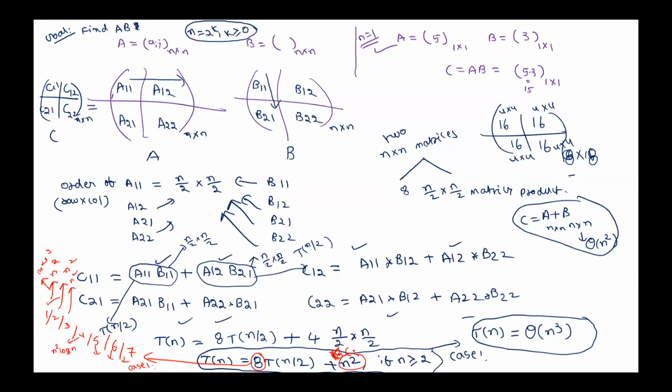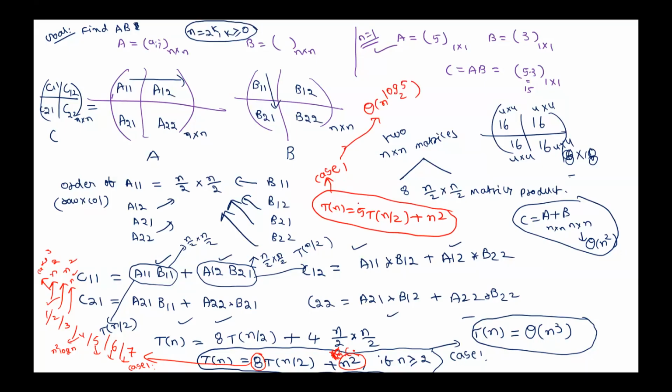n power log 5 base 2, n power log 6 base 2, n power log 7 base 2, respectively. Is that correct? Yeah, correct, sir. What I'm saying, T of n is 5 times T of n by 2, because we have done a lot of examples. In this case, which case of master theorem is applicable? Yes, case 1, sir. Answer is n to the log 5 base 2. If it is 6 instead of 5, we will get log 6. If it is 7 instead of 6, we will get log 7. Is that okay?